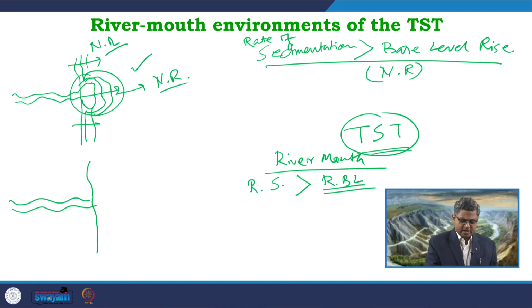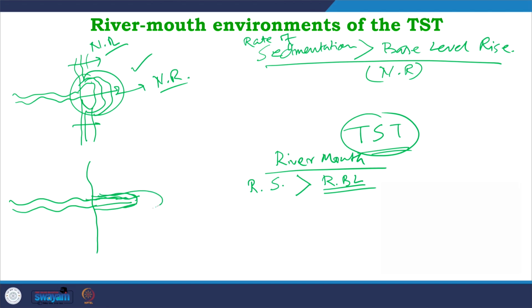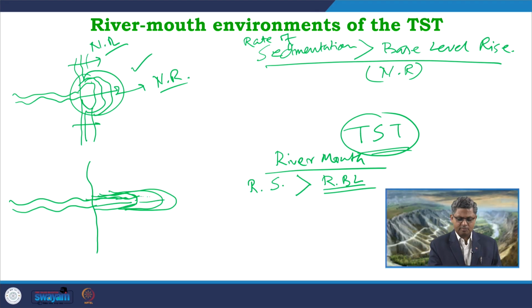So, in this case what is happening over here? The river will try to encroach into the sea, it will be supplying more sediments. So, the delta plain will be developing over here, the delta front will be prograding, and finally the delta mouth bar will be prograding. So, we will get a formation of delta in this particular area.